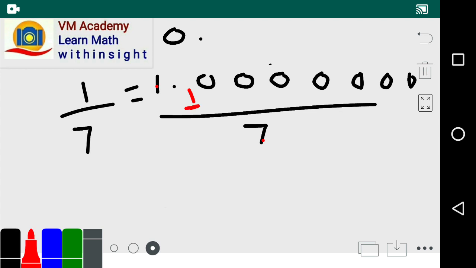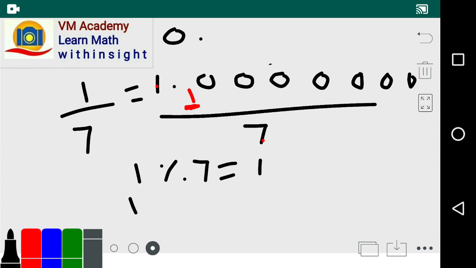We attach the next zero, the next digit, and the next remainder is obtained by 10 mod 7. So the next remainder is, friends, 3.